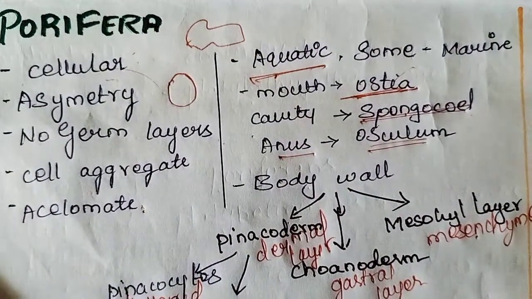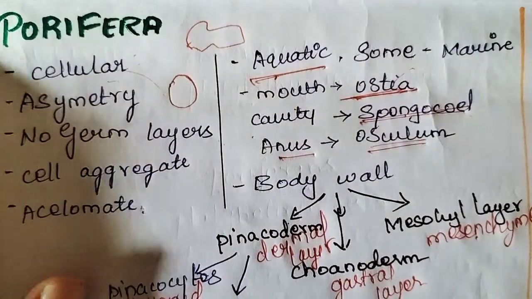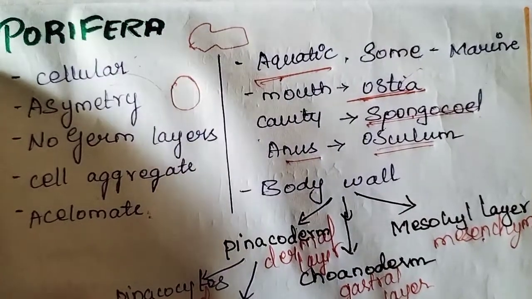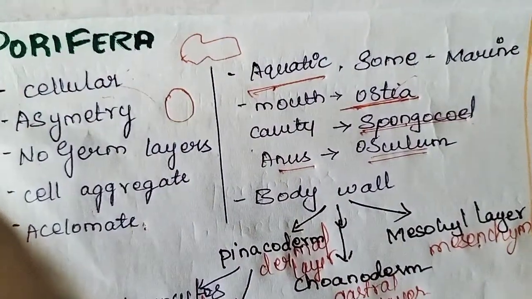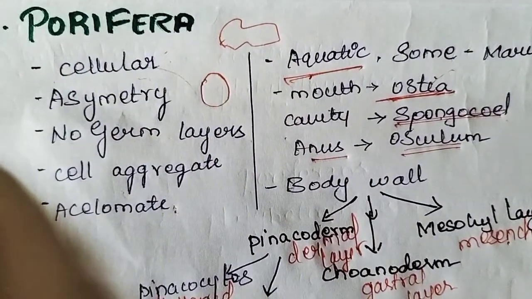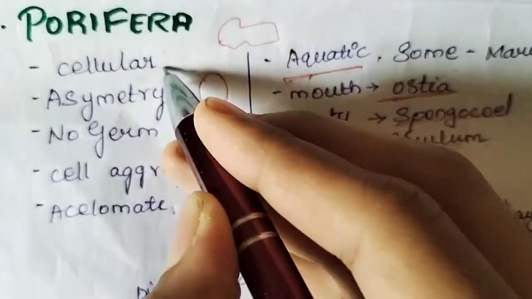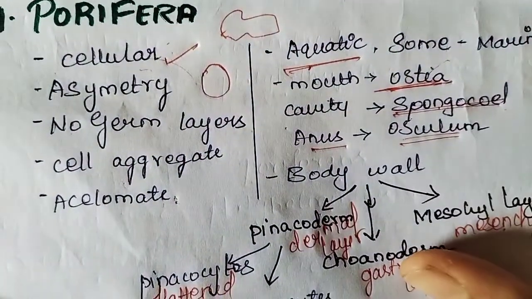Okay, so Porifera, the first non-chordate phylum of the animal kingdom. Poriferans have a cellular level of organization.